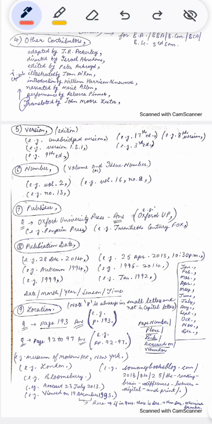Sixth is number, the easiest thing. Number can be a volume number or issue number. It can be both volume number and issue number.